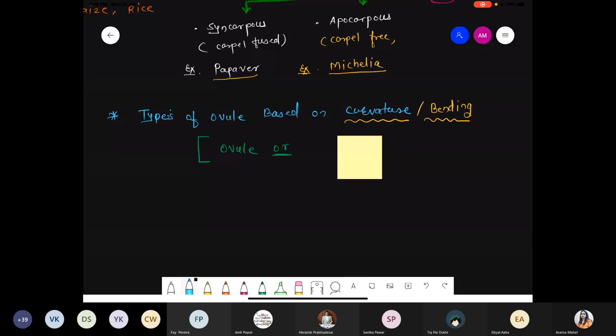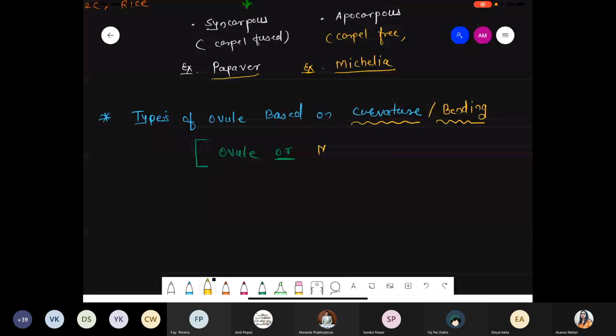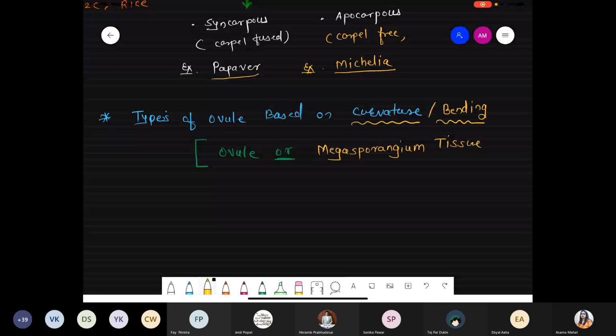एक second. Ovule also called as megasporangium tissue. Those are diploid in nature. So both words are true.